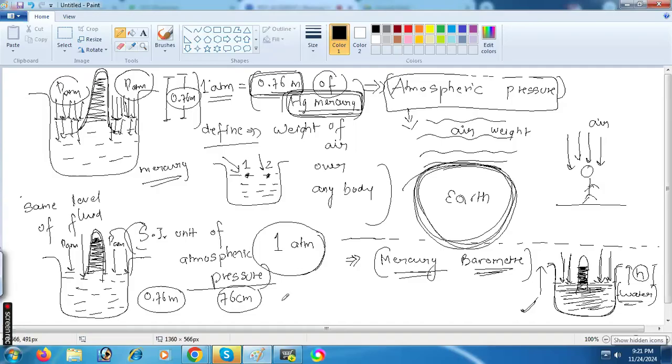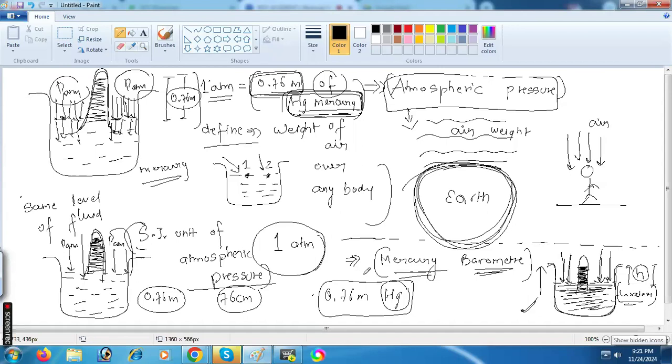All right. So we can say here, 1 atm is equal to 0.76 meters of mercury. Very important. This is an important relation, right?